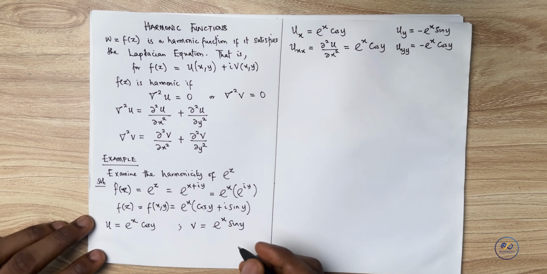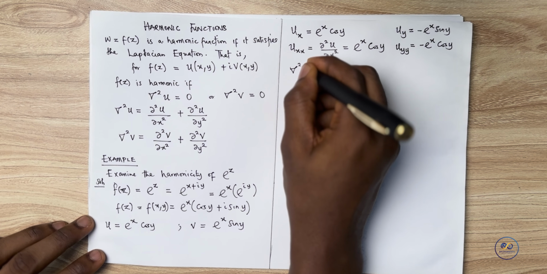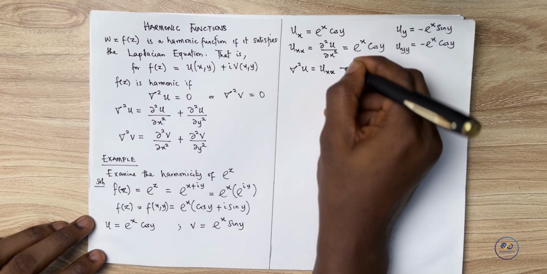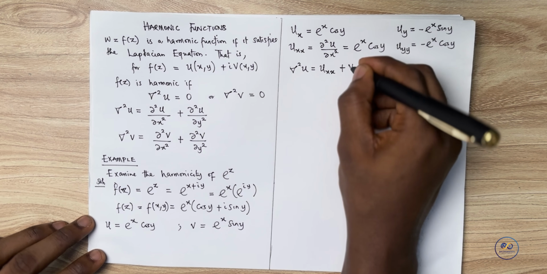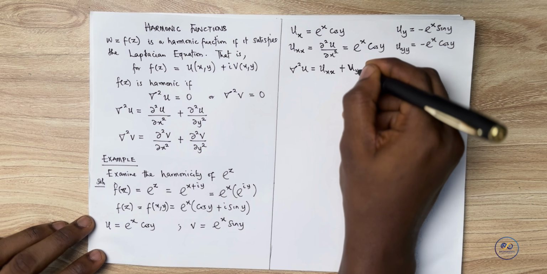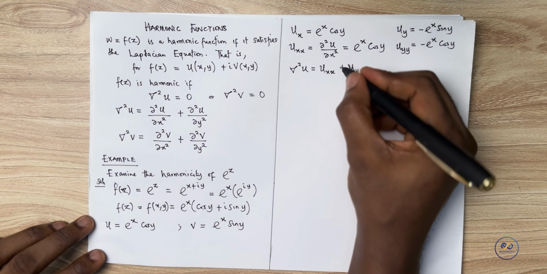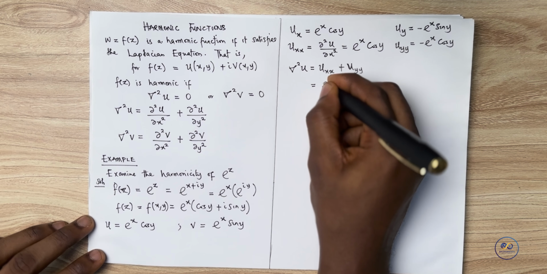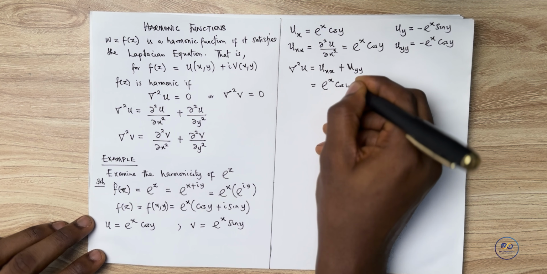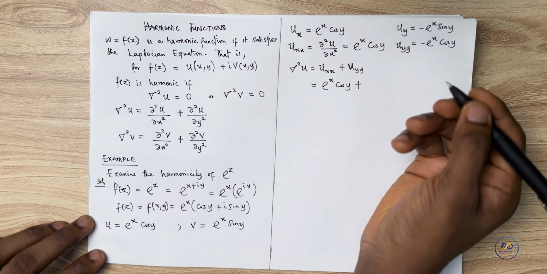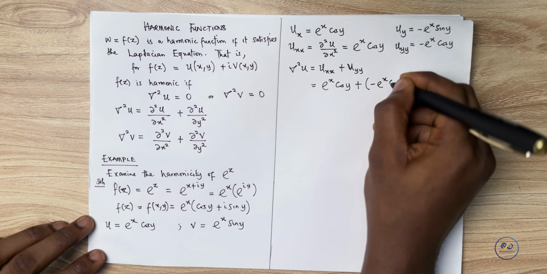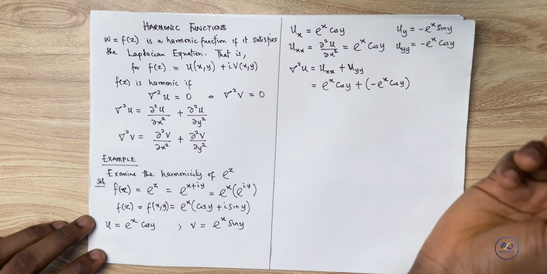So what do we notice? The Laplacian of u, in this case, which would be uxx plus uyy, both parts are the same, the variable is what changes. So in this case, you're going to have e raised to the power of x cos y, which is uxx, plus minus e raised to the power x cos y, which is uyy.